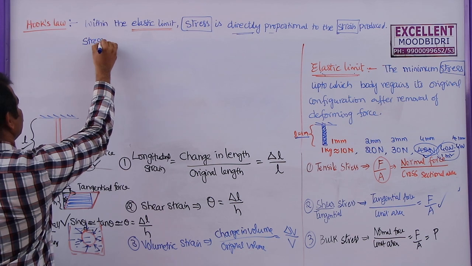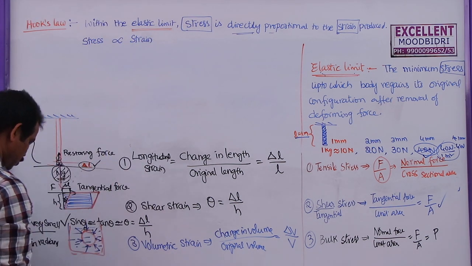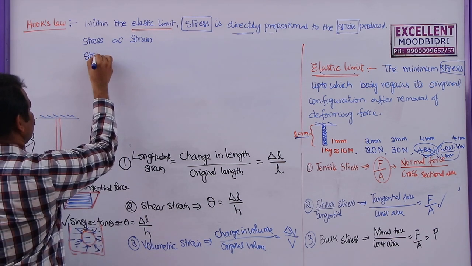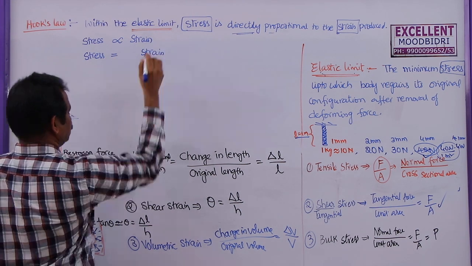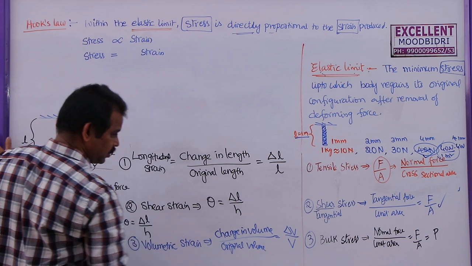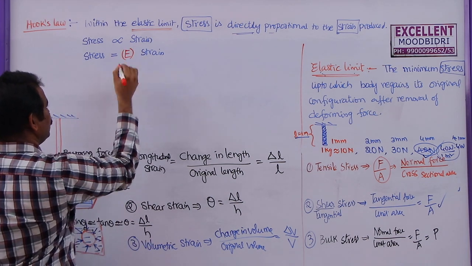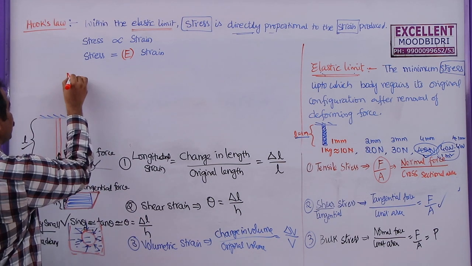Stress is directly proportional to the strain produced in this body. So from this I am going to write stress is equal to some constant into strain. Here the constant is generally denoted with letter K, but in this lesson we are going to denote this with the letter E. So this E is called modulus of elasticity.